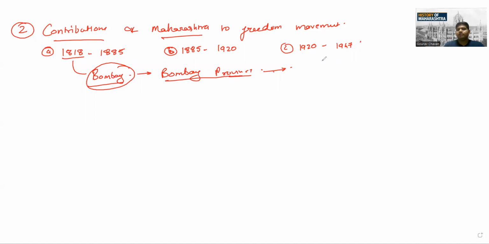The Bombay Presidency was established with a person whose name was Elphinstone. He was appointed as the first commissioner. He was an innovative, or you can say liberal, person.